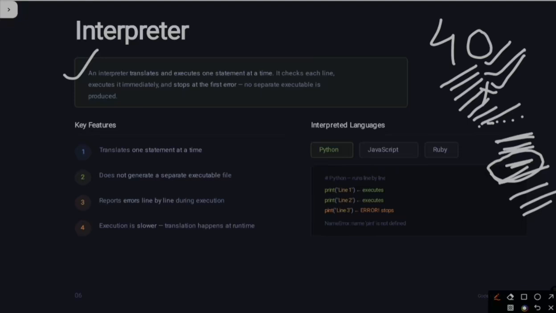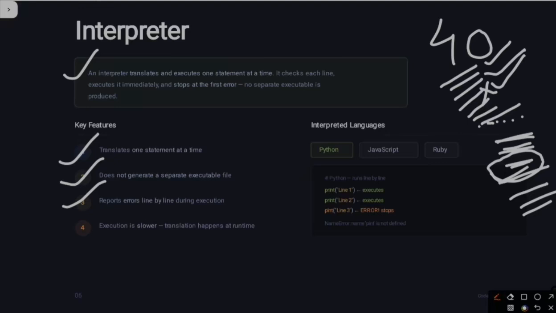What are the key features? It translates one statement at a time. It doesn't generate a separate executable file, meaning it does not generate any separate executable file that you can run later. It reports errors line by line during execution, meaning when it is working, it will give you the error line by line. Here is the error, correct it. Then you try to execute again, and it will give you the error if there is any.